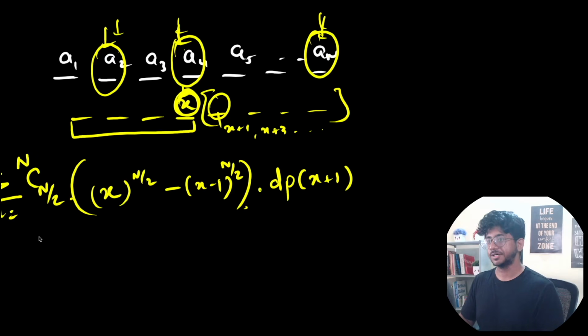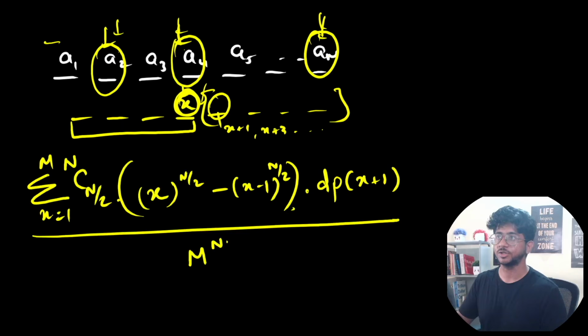And this is up till M, obviously. This is going to be the DP for all the ones that are going to give us an odd or different parity number, and the median will be non-integer. So this is the total amount of sequences that will give us a non-integer median. You can find out the probability by dividing this by M to the power n, because that's the total number of colorings that we can get for the whole original sequence.